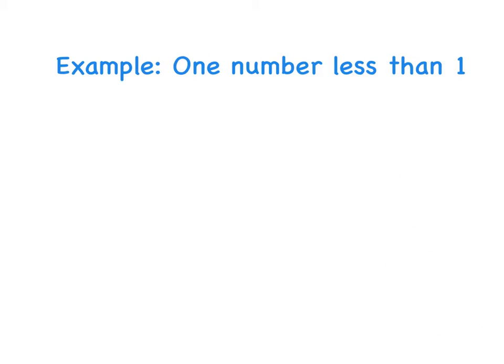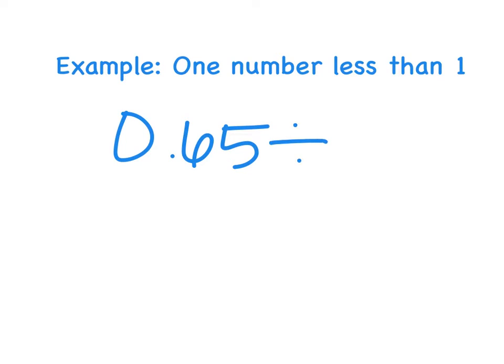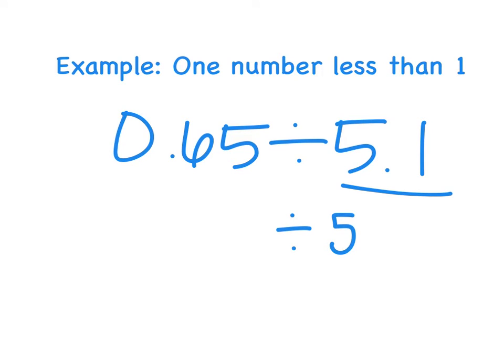What does get a little bit trickier with estimating is when one of your numbers is less than 1. For example, if you were asked to estimate this problem, it gets a little bit trickier because this number is less than 1 whole, but it's still definitely doable, so don't get nervous. We're going to follow the same steps and change our second number first. 5.1 is very close to 5, which is generally an easy number for us. And now I want something that 5 can go into. Well, I know that if this was a whole 65, 5 can go into 65.